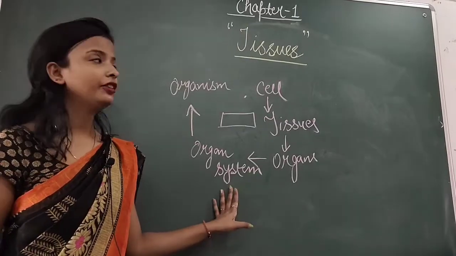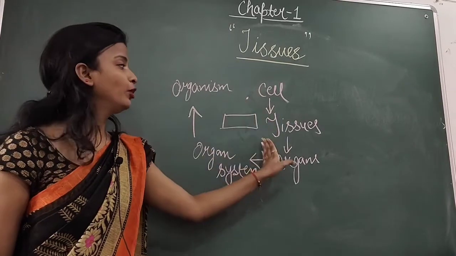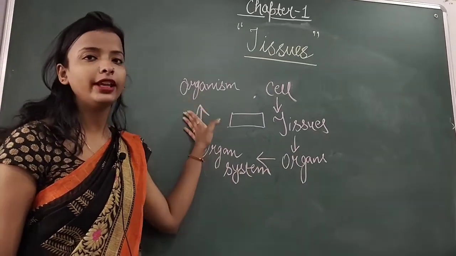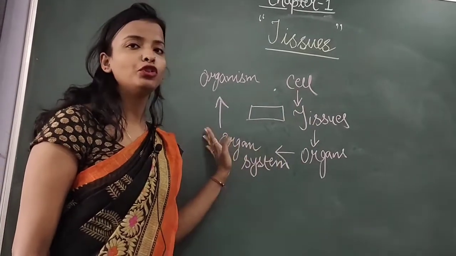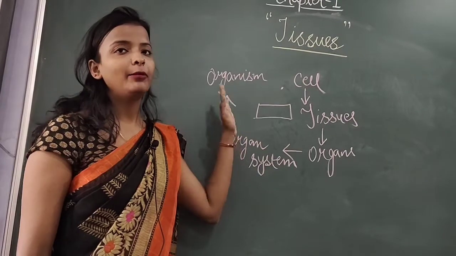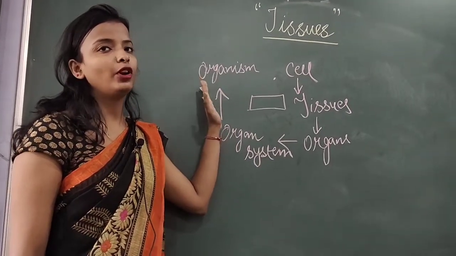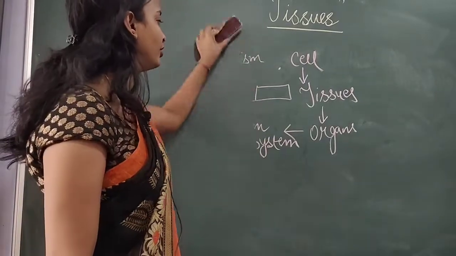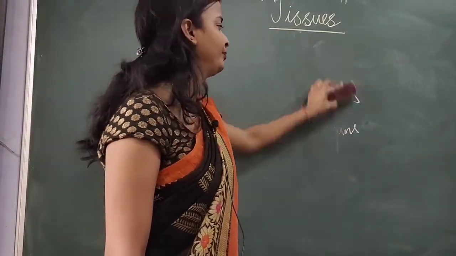I am repeating it once again: cells, then a group of cells forms tissues, then organs, then organ system and then organism. This is for plants and animals both. So this was about the organization of our body.